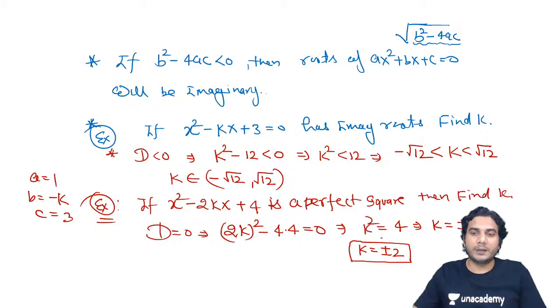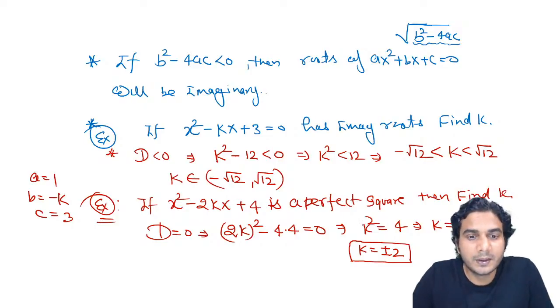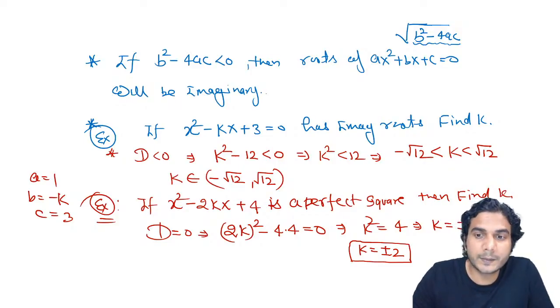K is equal to plus minus 2. So this was another example. This way you can make a quadratic expression a perfect square. Okay, so this was about the nature of roots.